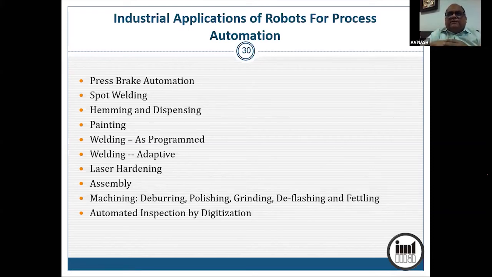In the plastic molds or HPDC dies, you have some flashes which come out between the molds, which have to be trimmed or cut or filed. And you can even do inspection, automated inspection by digitization using robotics. So there are a lot of applications where the robots are used for process automation.